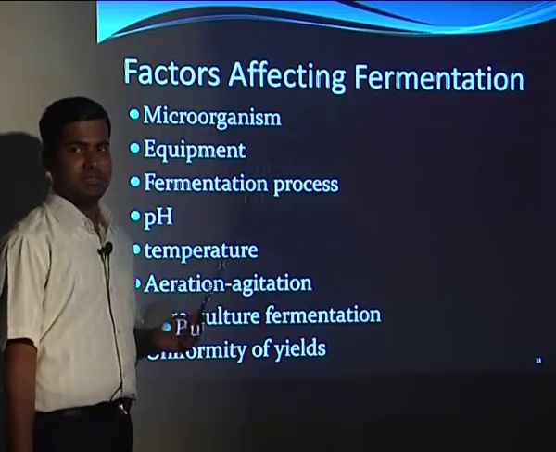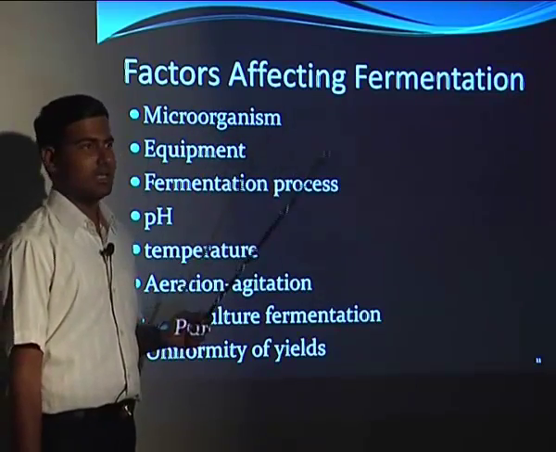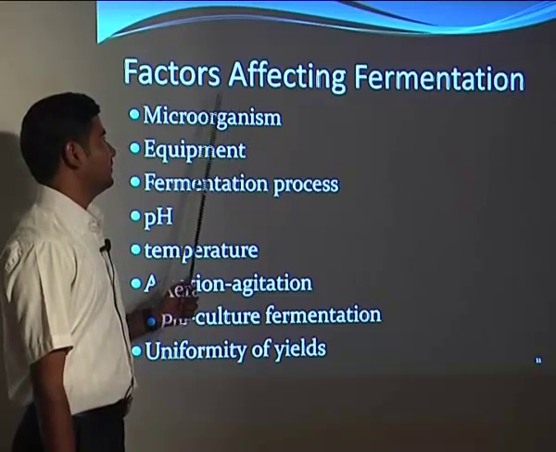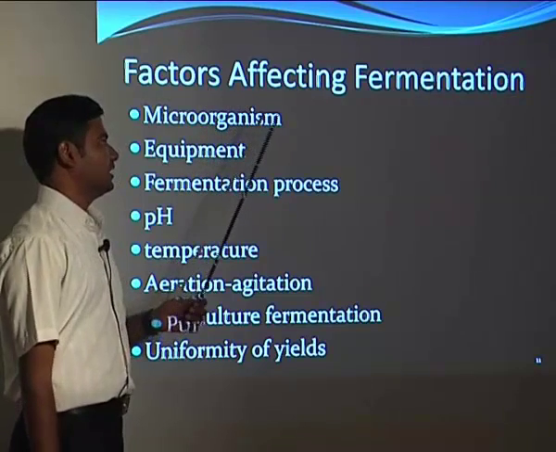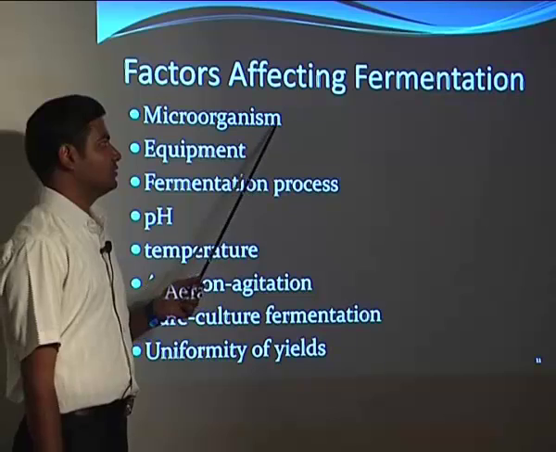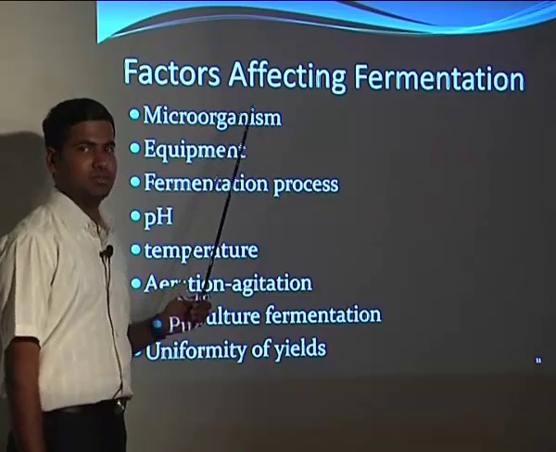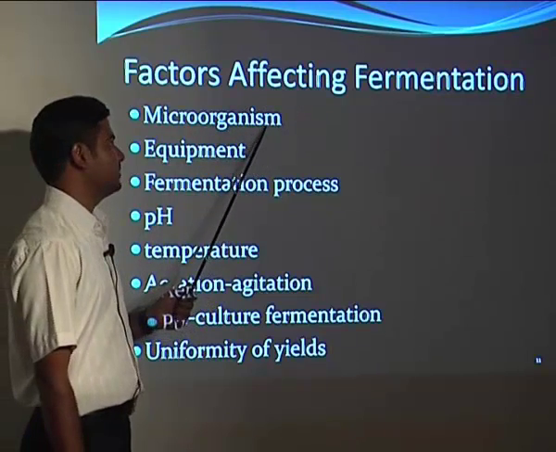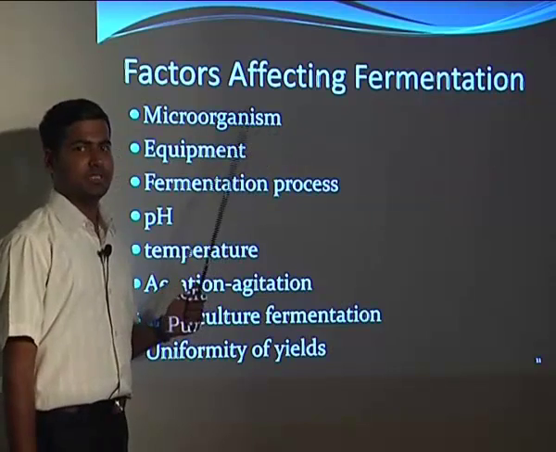Then what are the factors that will affect the bacteria? The first thing is the microorganisms. In fermentation we should have microorganisms which will give the desired products.